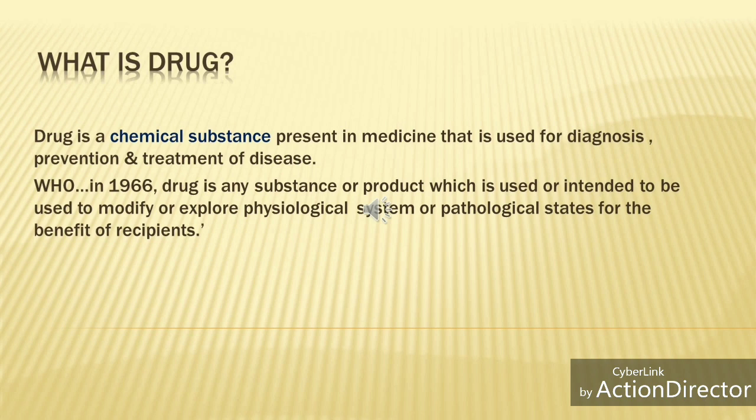Pathological states mostly deal with disease conditions. We take drugs or chemicals when there are uncertain conditions in the body. So the drug affects pathological states or modifies the physiological system, and all this is done for the benefit of recipients, who may be animals or humans.